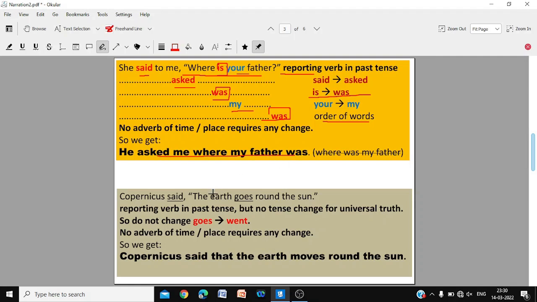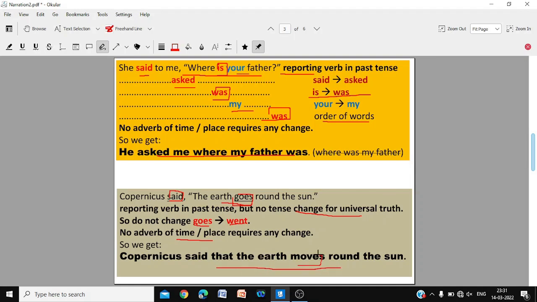Copernicus said the earth goes round the sun. Now note that although this is in past tense, we do not change the tense because there is a universal truth. For universal truth like earth moving round the sun, we do not change the tense. So do not change goes to went. This will not change in tense because it's a universal truth, and we don't have any adverb of time and place and no pronouns. So we say Copernicus said that the earth moves around the sun.